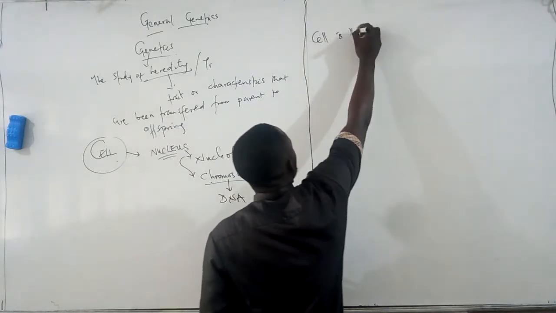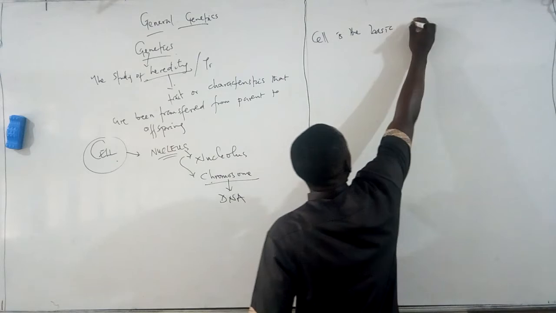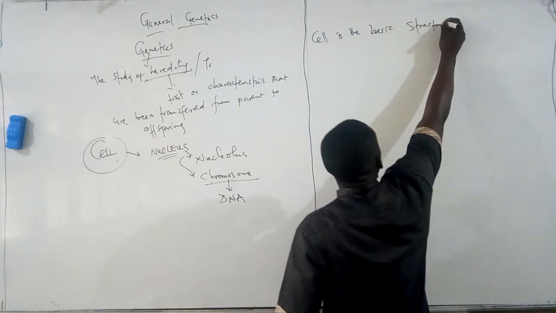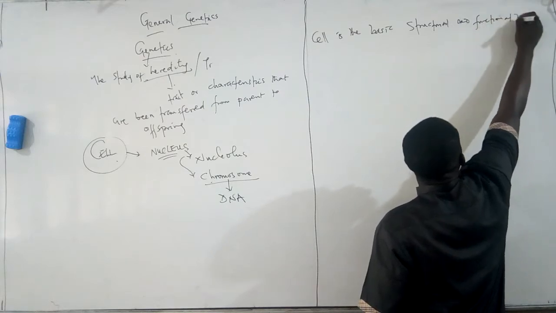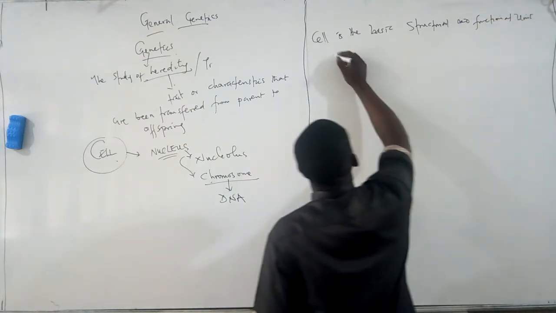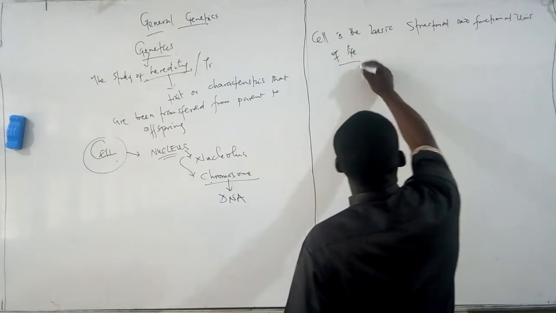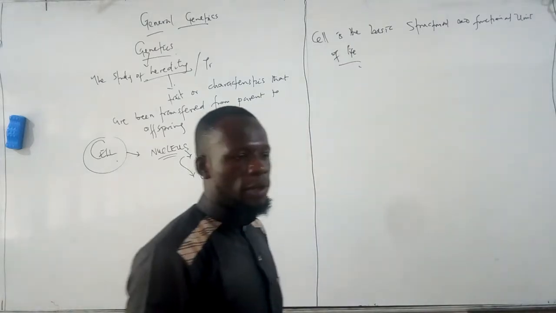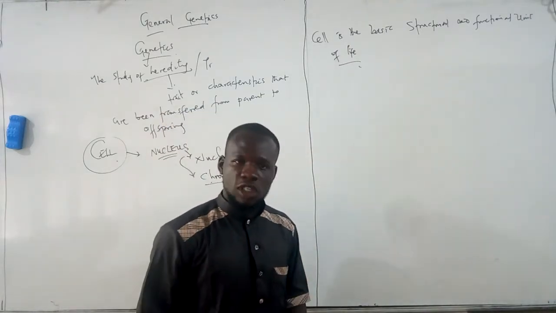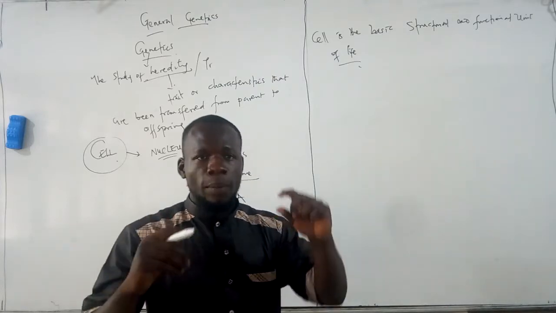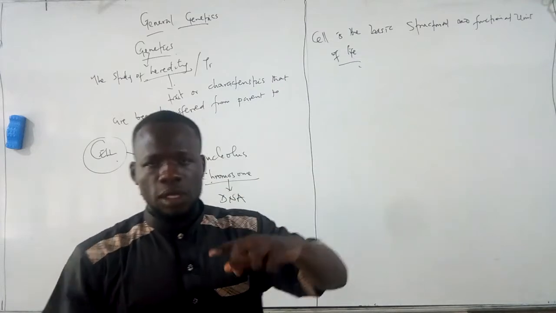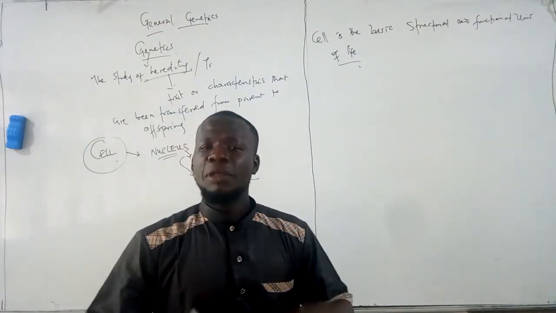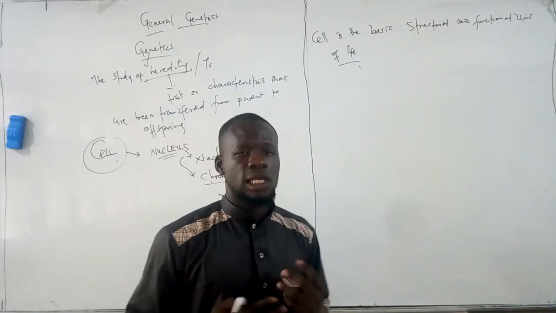A cell is the basic structural and functional unit of life. So this simply means that every living organism on earth is made up of cells, because the structure is composed of cells, and the functions they carry out all lie in the cell.